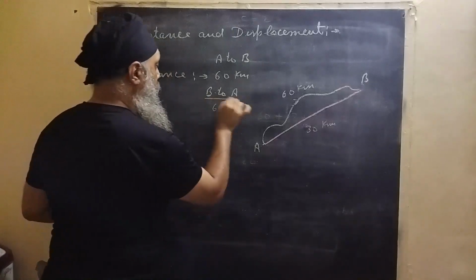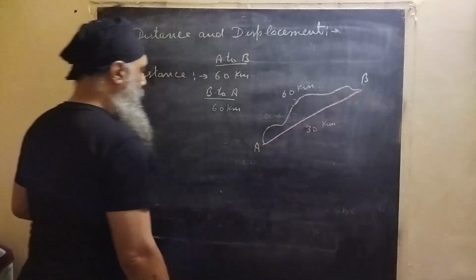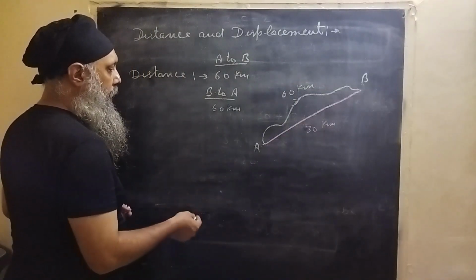So it's always adding up. If you are moving, the distance will be covered and it's always adding up.